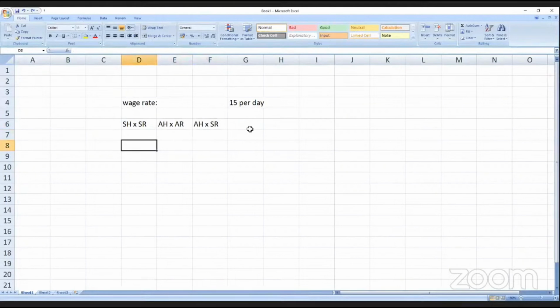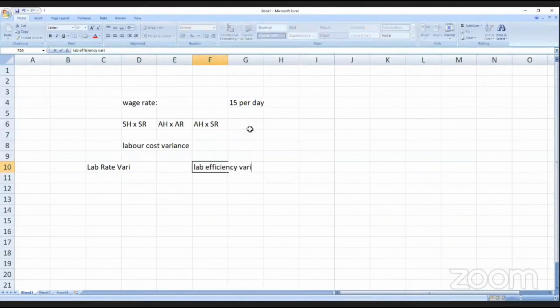So the first column is standard hours for actual production into standard rate, then actual hours into actual rate, then actual hours into standard rate. 1 minus 2 is labor cost variance. The labor cost variance can be divided into labor rate variance and labor efficiency variance. 1 minus 2, 3 minus 2, 1 minus 3. This is standard cost, this is actual cost, like material cost variance, here labor cost variance. The difference between 3 minus 2 is rate, and the difference between 1 minus 3 is efficiency.